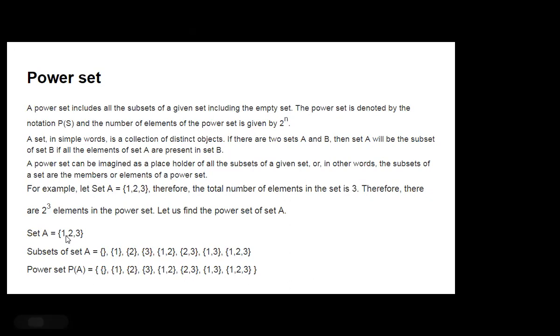See here, 3 elements are there, so 2 raised to 3 is equal to 8 elements in the power set: 1, 2, 3, 4, 5, 6, 7, 8. So if 3 elements are there in the set, 8 elements are there in the power set.